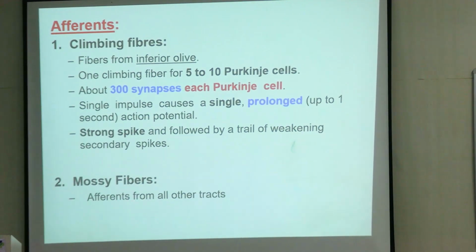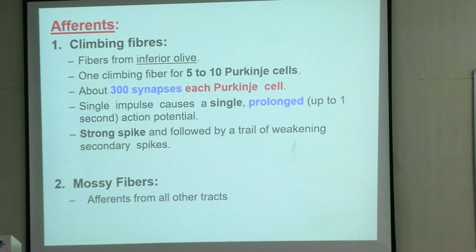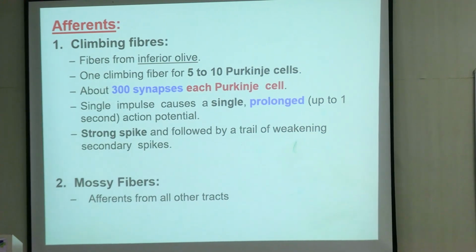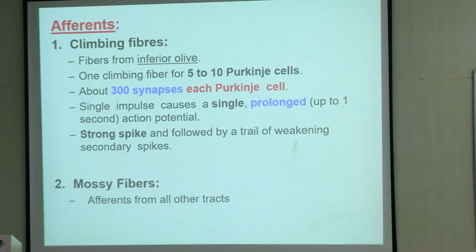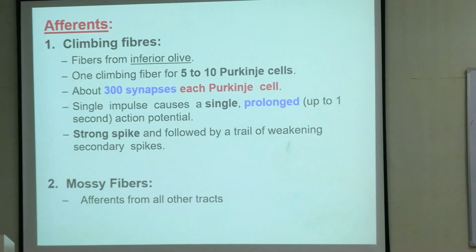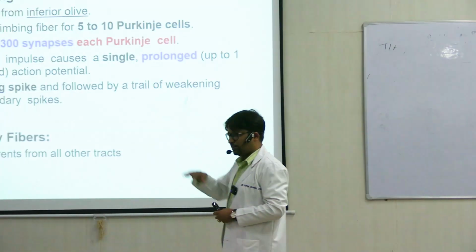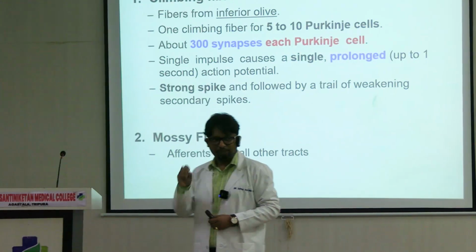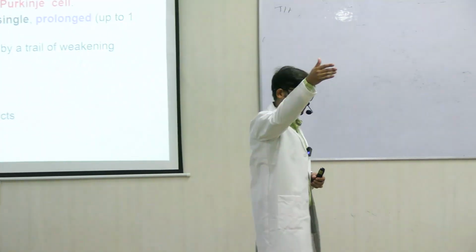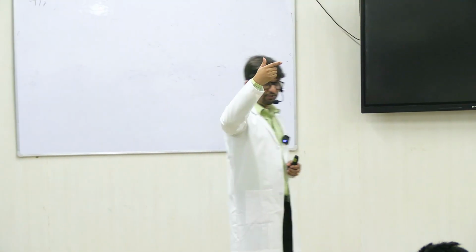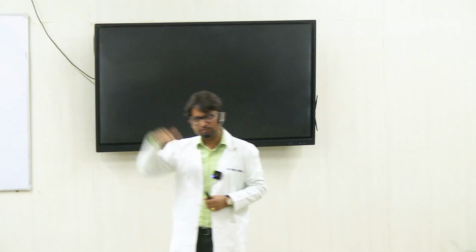Now let's talk a little bit about the climbing fibers and mossy fibers. Now the afferents to the cerebellum, right? There are two broad ways by which it reaches. Some of the fibers reach directly. They are called the mossy fibers, right? Some of the fibers reach the inferior olive in the beginning, at the outset. From different parts of the body, they reach the inferior olive, which is a structure in the brain stem. From the inferior olive they then reach the cerebellum. So one is direct, the mossy fiber. The climbing fiber is actually the fibers which relay in the inferior olive, and from the olive they reach the cerebellum.